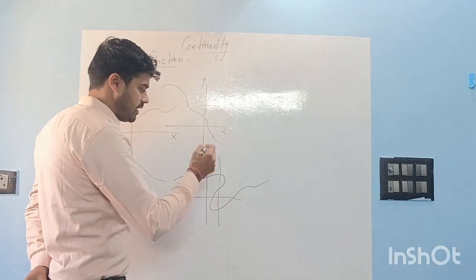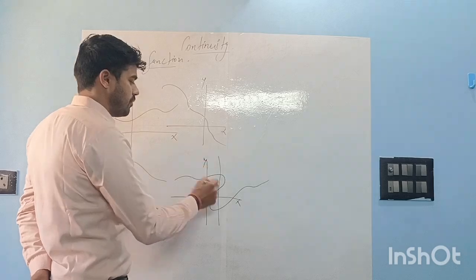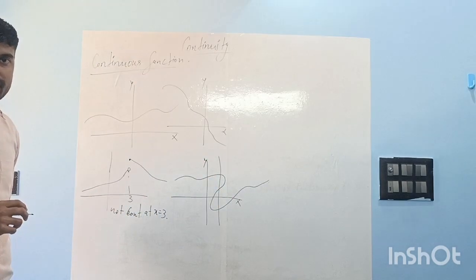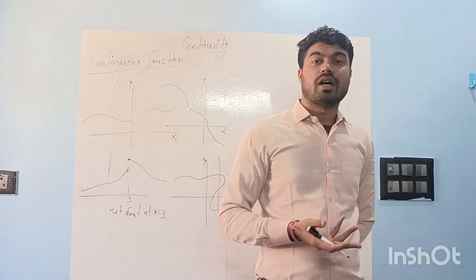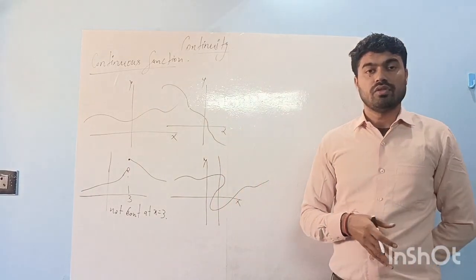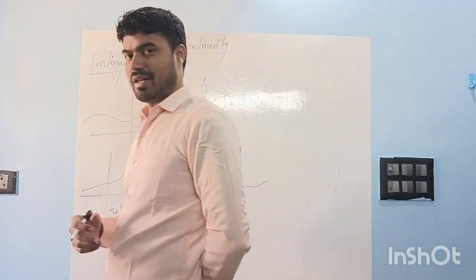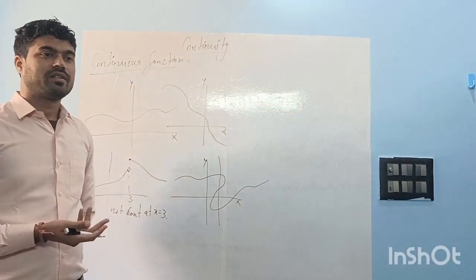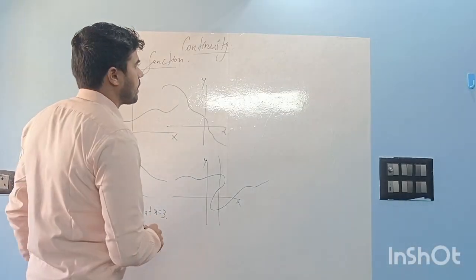So you can see there is a vertical line which can intersect the graph at more than one point, right? So this is not the graph of a function. So we will not talk about continuity, right? Just because this does not have any break, that doesn't mean it will be a continuous function graph.